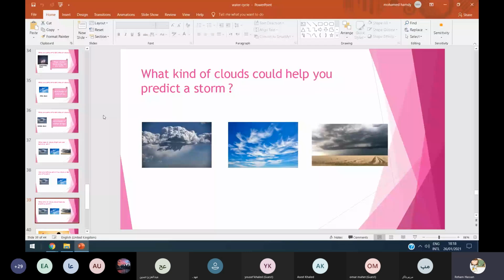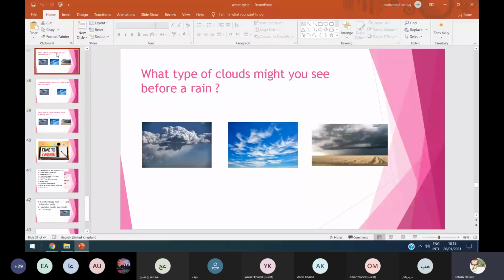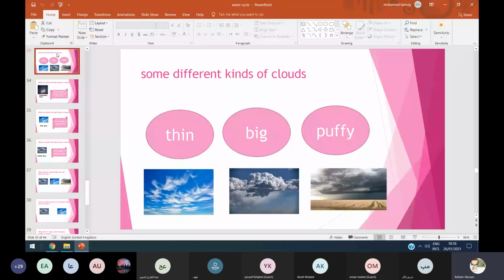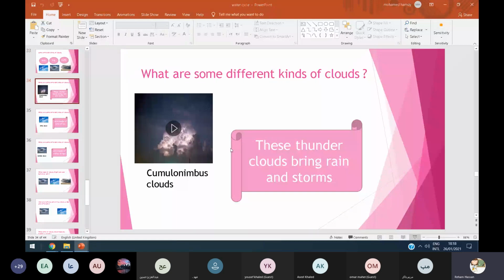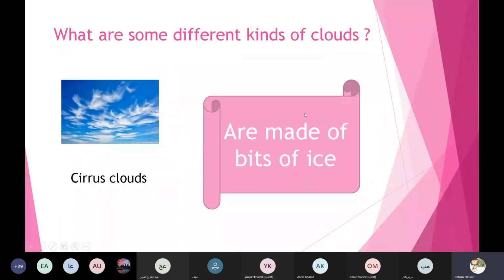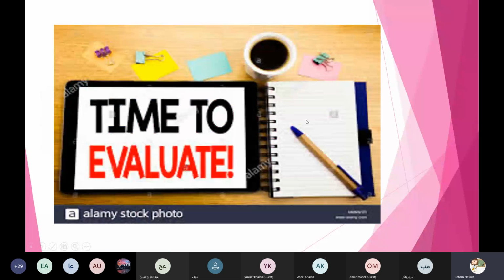So today we learned about the different kinds of clouds. Clouds may be puffy, thin, and big. This one is a tall cloud that brings rain and storms, but this one is thin and made of bits of ice, and the last one is made of water drops. Okay, now the evaluation time.